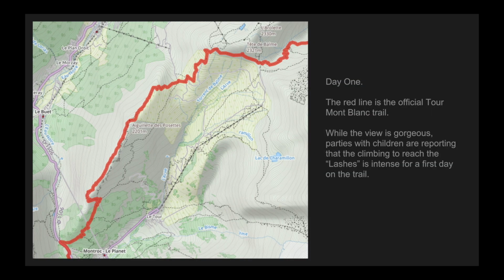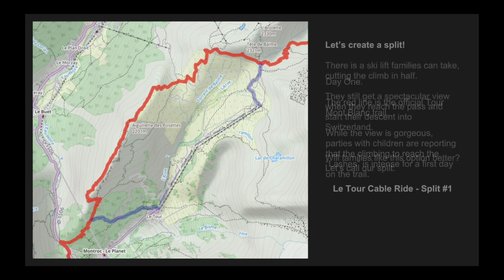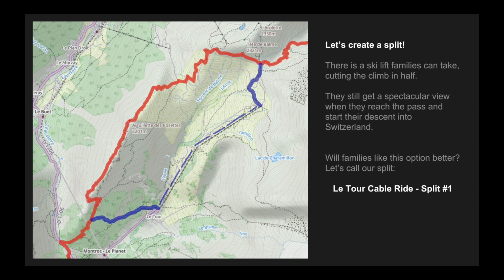On the first day of your hiking itinerary, you have your hiking parties climb to Col du Baume, which is the pass that is the border between France and Switzerland. The climb is steep and challenging, and you've heard from some of your hiking parties, particularly the ones with children, that the climb is very difficult for a first day. You have the idea of offering these families with children an alternate route. On this route, they can take a ski lift for part of the climb. Your hope is that when you offer this alternate route, you'll increase satisfaction and lower stress.